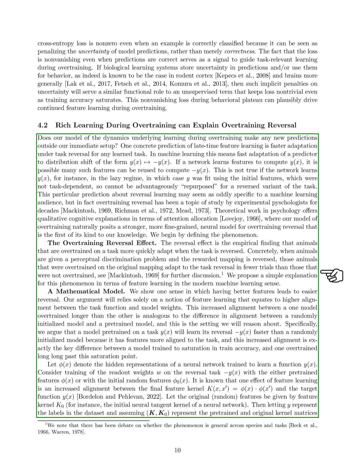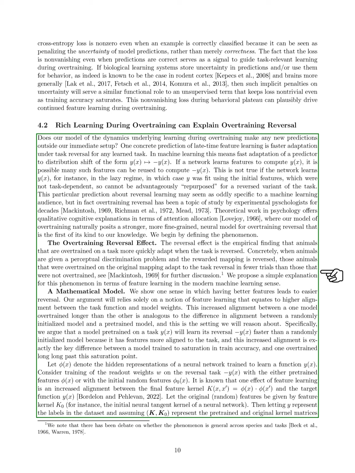Our argument hinges on the idea that better features lead to easier task reversal. We compare a model that has been overtrained to one that has just been initialized randomly, noting that the overtrained model has features that are more aligned with the task. We assert that a model pre-trained on a function will learn its reversal faster than a randomly initialized model because it has features that are better aligned with the task.